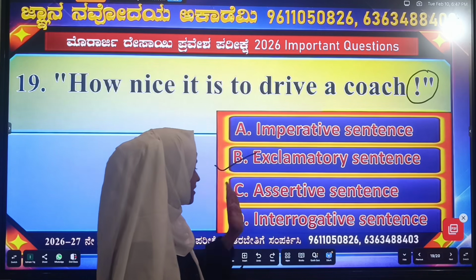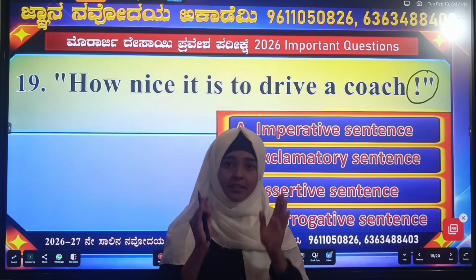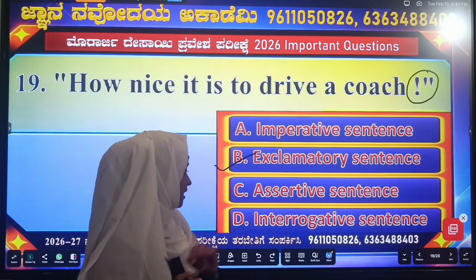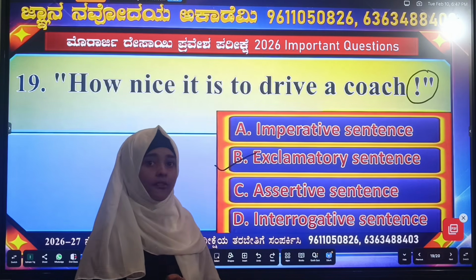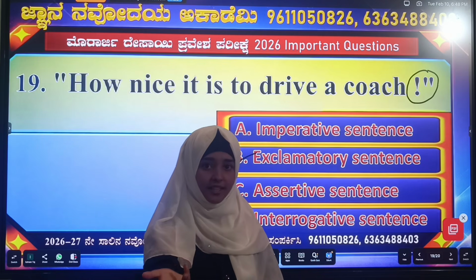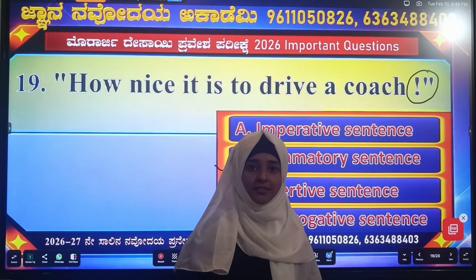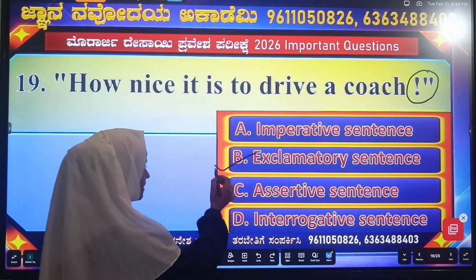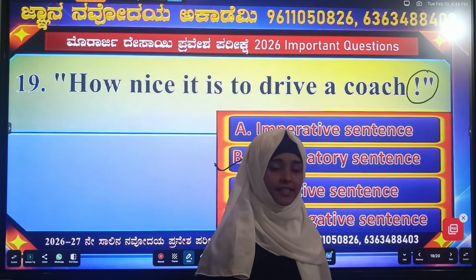See, assertive sentence is a sentence which gives a statement, which gives correct statements. Now interrogative sentence means which asks questions. Who is your teacher? Who is going there? Where is your bag, etc. Okay, the right option is B. B is the right answer. Exclamatory sentence.